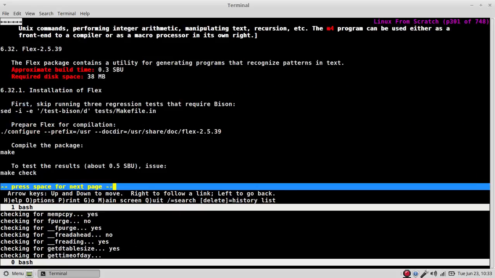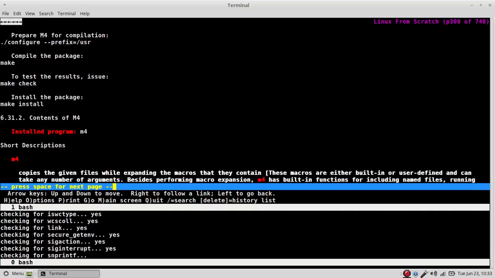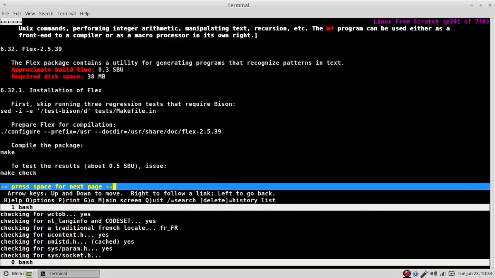Okay, it says 4 SBUs, so we'll come back at 6.32.